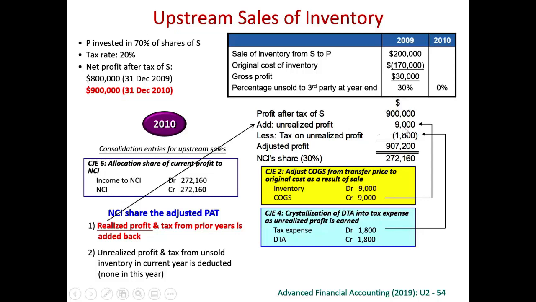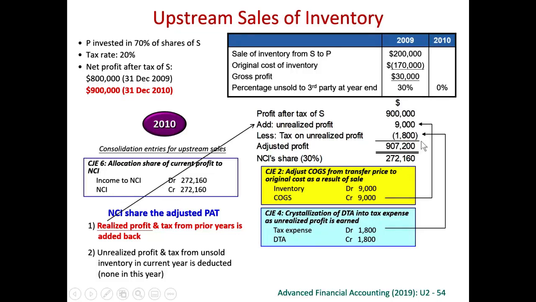Profit should go up by 9,000. Profit goes up because now you really sell the inventory to an outside party. So the profit has been realized with a related tax expense on deferred tax. Therefore, the adjusted profit is 907,200. 30% should be shared to NCI. Therefore, you debit profit to NCI and credit NCI. We need to share this to NCI.